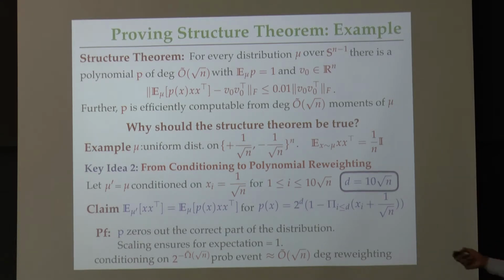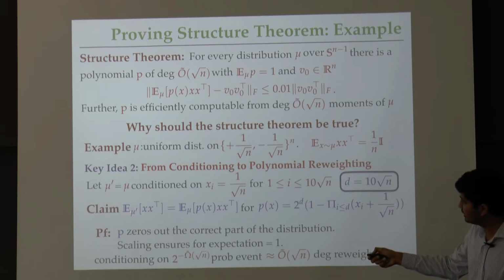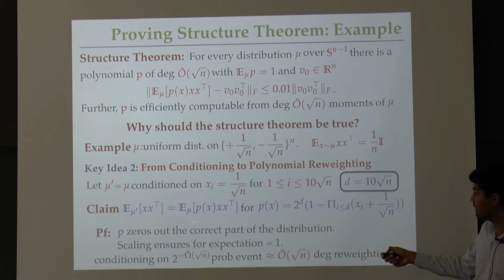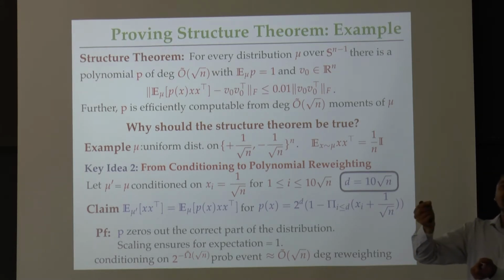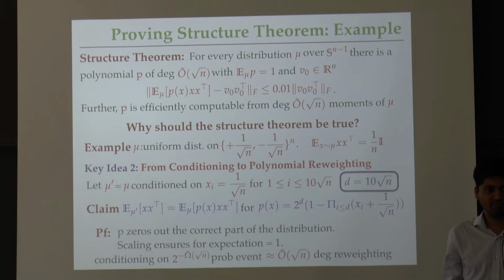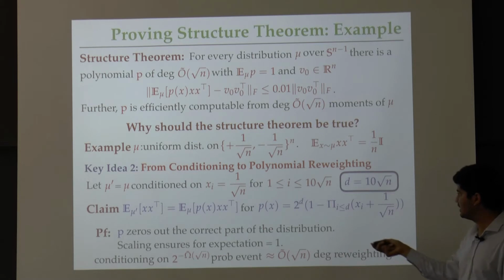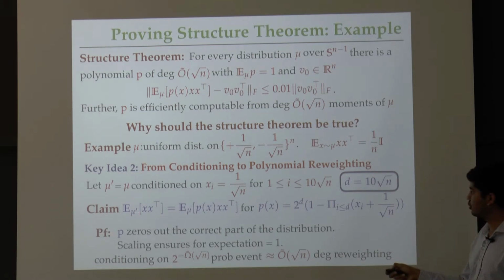Great. Now my claim is that the conditioned covariance matrix is the same as a polynomial reweighted covariance matrix of the distribution mu. And the polynomial is basically the rescaled polynomial to have expectation 1, and this polynomial is basically 0 if any of the first 10 root n coordinates are negative. So all of you agree that there is a 10 root n degree polynomial that will do the job for me. You don't have to look at this expression, it's basically what you think it is. And we are done because this is exactly what we wanted. So in particular, if I could show that this conditioned covariance matrix is close to rank 1, then I'm done. Right? Great.